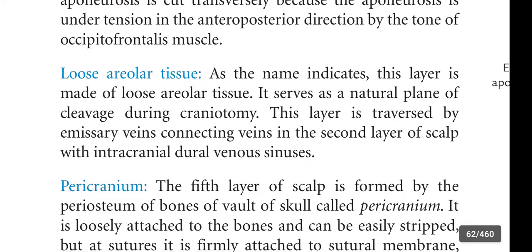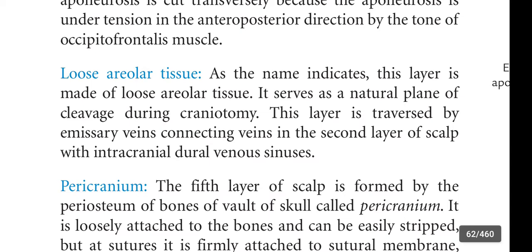Next, coming to the loose areolar tissue. As the name indicates, this layer is made up of loose areolar tissue. It serves as a natural plane of cleavage during craniotomy. This layer is traversed by emissary veins connecting veins in the second layer of scalp with intracranial dural venous sinuses.